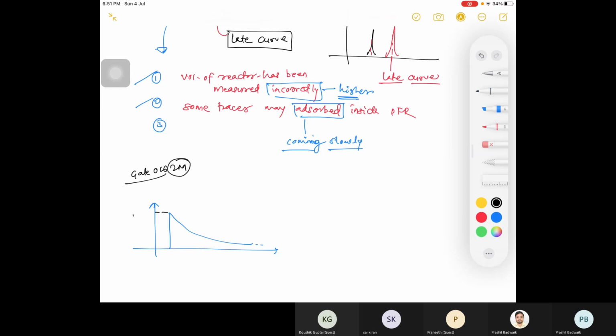This is your 0.05 E(t) curve that is given, and this is your 5 time axis, right? And it is given that you have a CSTR with a long pipe at the inlet. Calculate the volume of pipe divided by the volume of CSTR. Can you guys calculate?